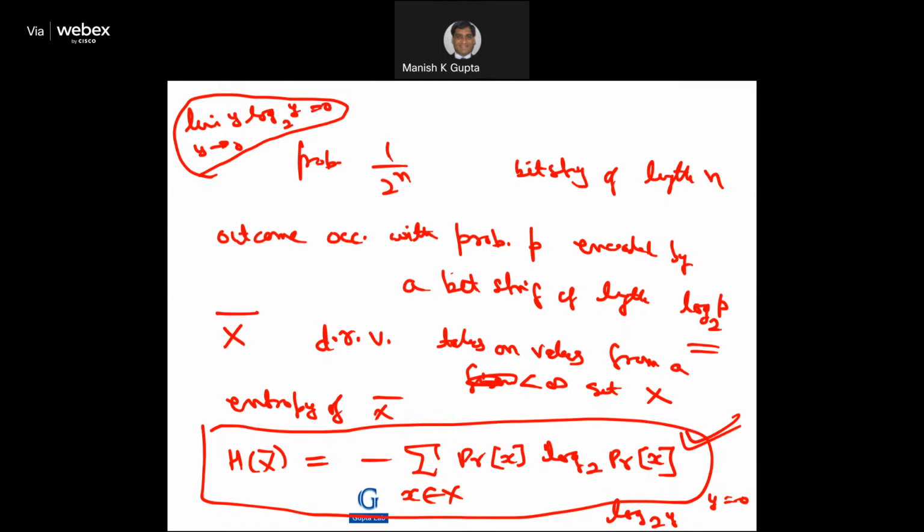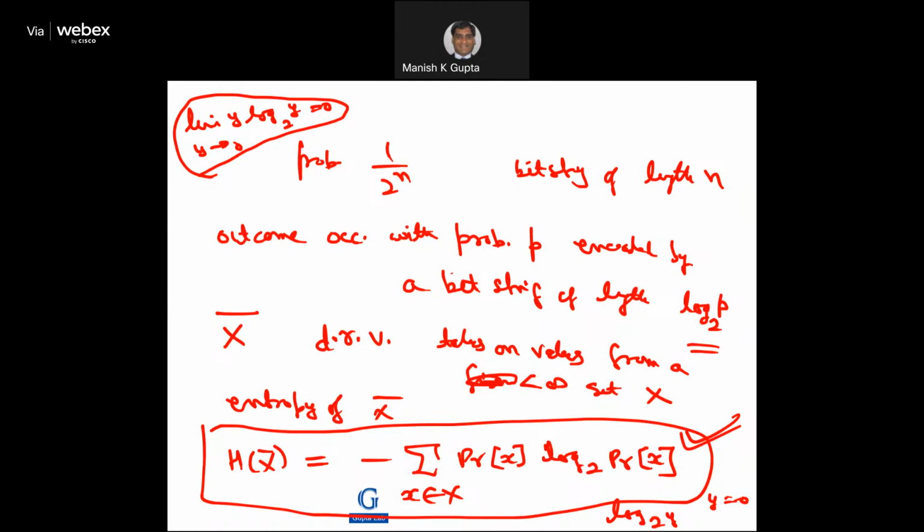I'm giving you the exam question paper also, right? So, why is there a negative sign? Explain why there is no positive sign. Why is there log base 2 of probability of x? Why is it not log base 2 of 1 over probability of x? Something like this, an interesting question. So what you require is a cup of tea to think, right?